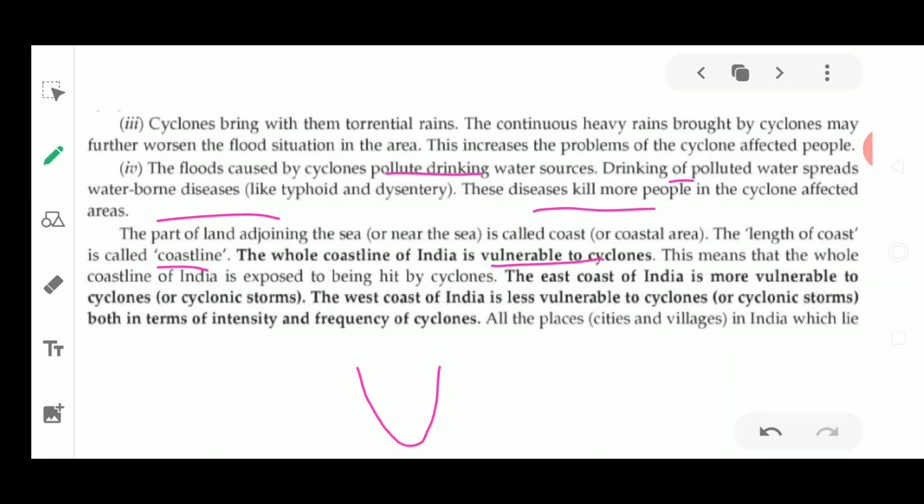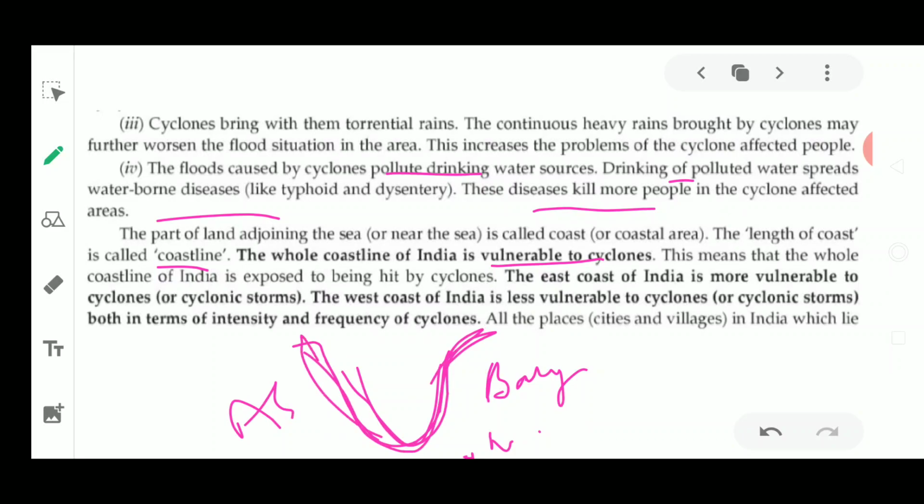In India, South India is mainly coastal, and here the Indian Ocean is there, then here the Bay of Bengal is there, and here the Arabian Sea is there. So it is very much prone to cyclones. Why? Because large water bodies are nearby, and they develop a low pressure area very rapidly.